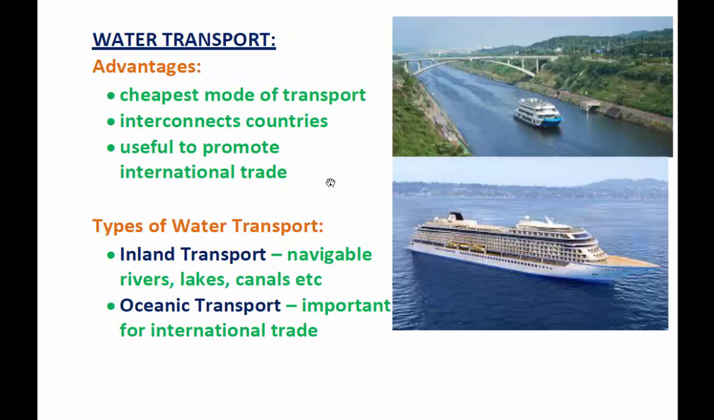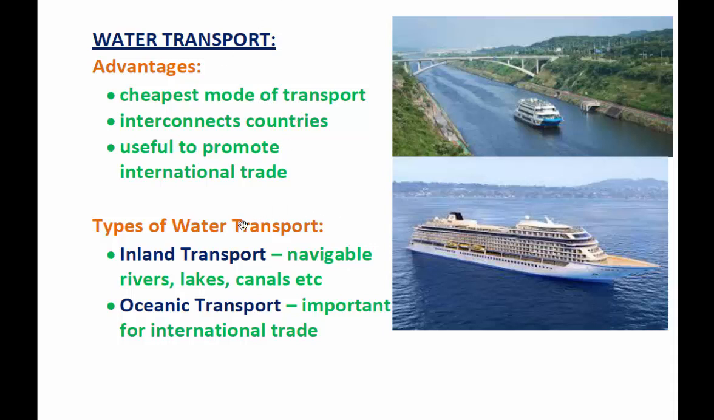Next transport system is the water transport system. Water transport systems are very advantageous because it is one of the cheapest modes of transport. It can interconnect countries, from India to America, from India to Western countries, Eastern countries, or wherever. It is very useful for the promotion of international trade. International trade could be undertaken with the help of this water transport.